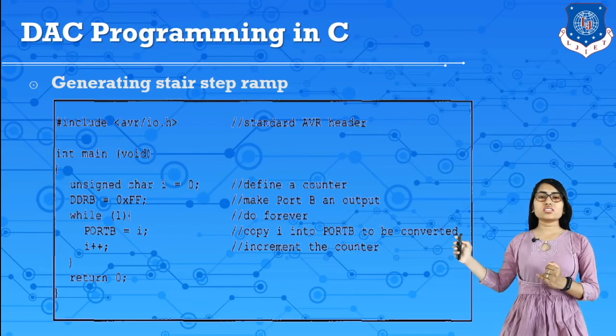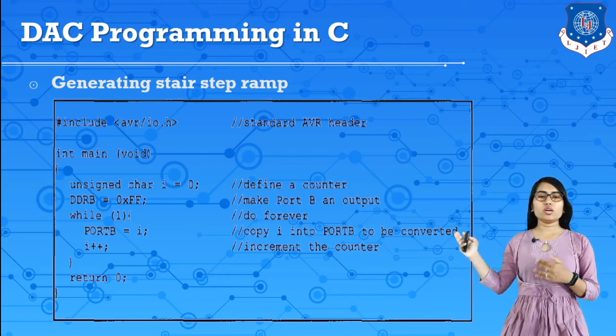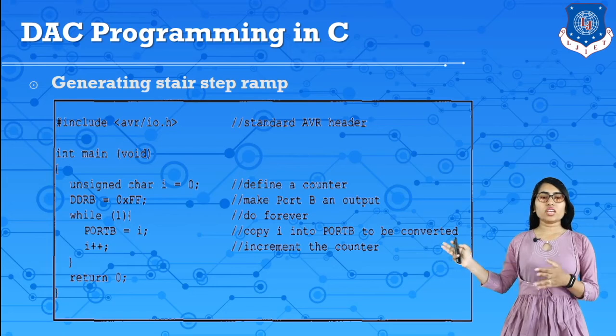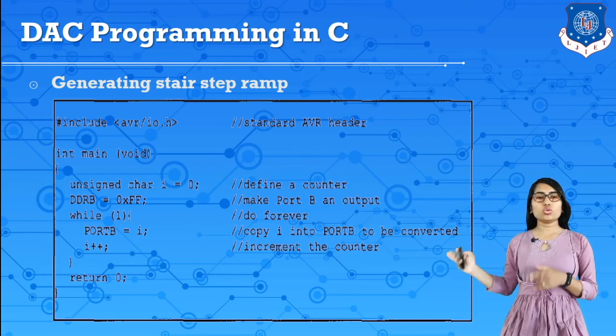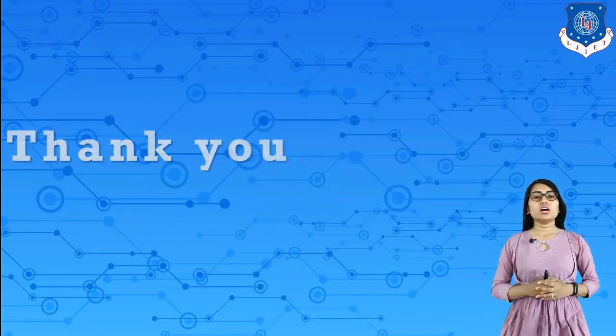Now next, the same program in C: define a counter, then make port B an output, then while 1, port B is equal to i, and it will continue i plus plus, so it will continue i equals 0, 1, 2 and so on. So this is also generating a staircase ramp for a DAC. Thank you.